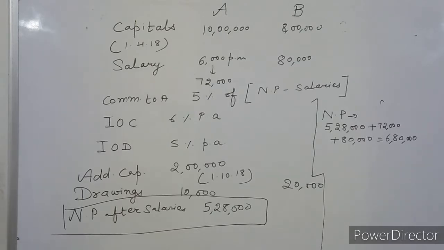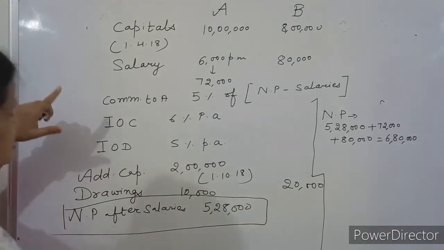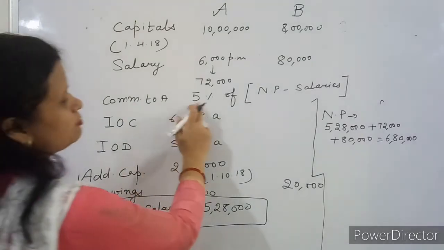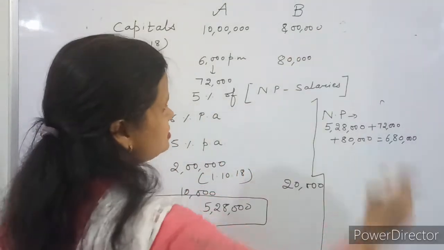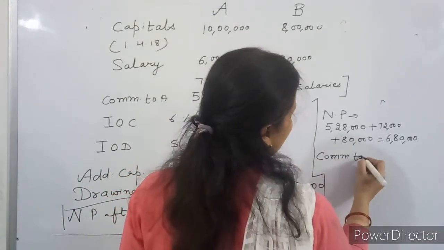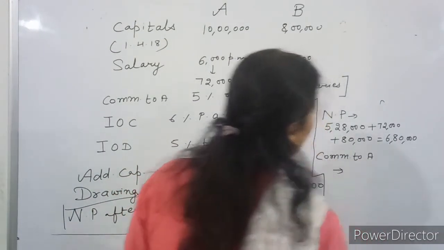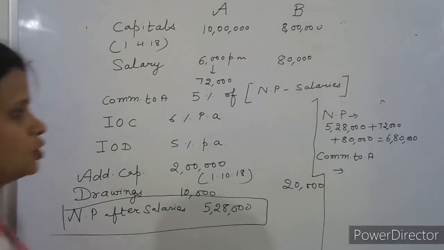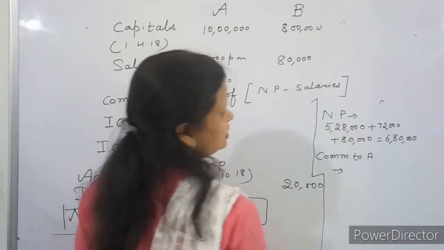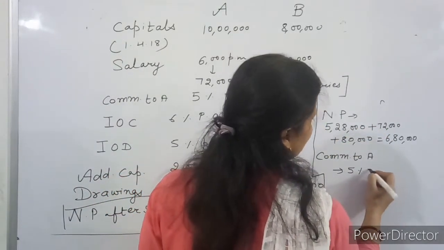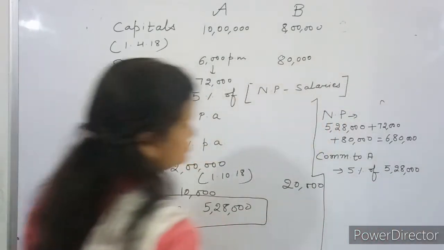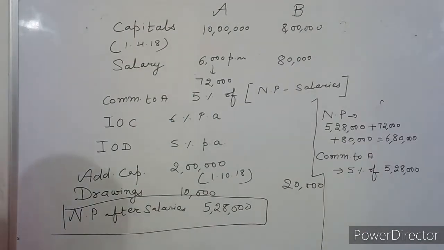Now, come to the second point. Salary already we have calculated. Commission to A, 5% of net profits minus salaries. That means commission to A. Already we know what is the net profit after salaries, or you can calculate 6,80,000 minus 72,000 minus 80,000. Or directly you can write down 5% of 5,28,000. This is commission to A.